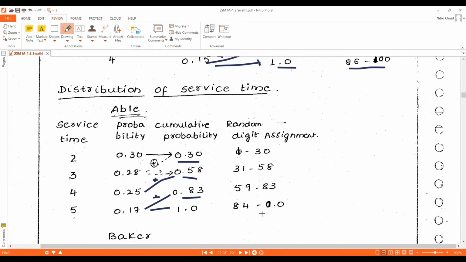You should not take 84 to 100, because that would become a 3-digit number. So this range includes 84 to 99 and 00. Okay, this is the distribution of service time for Able.